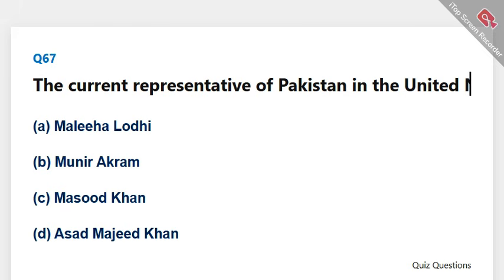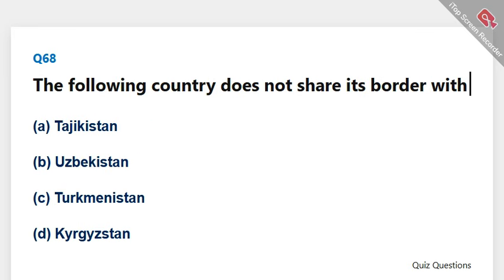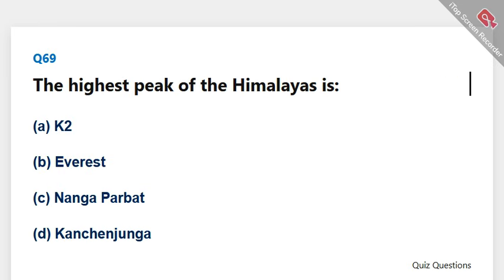The current representative of Pakistan in the United Nations is. The correct answer is C, Masood Khan. The following country does not share its border with Pakistan. The correct answer is B, Uzbekistan. The highest peak of the Himalayas is. The correct answer is B, Everest.